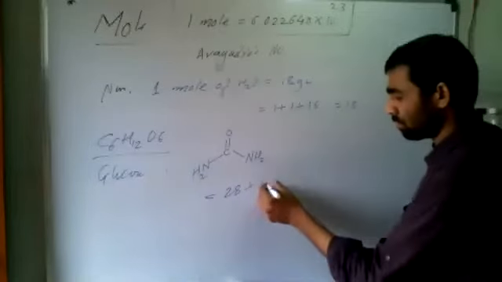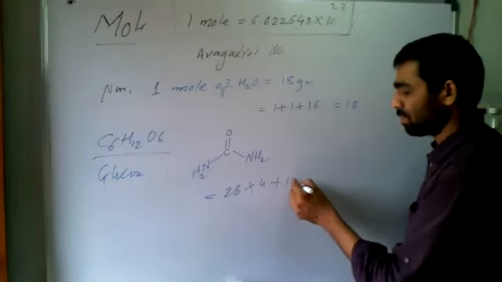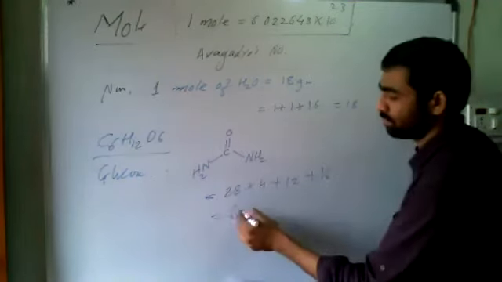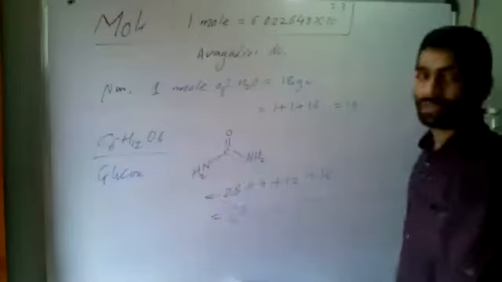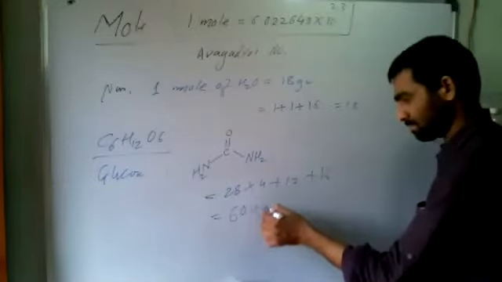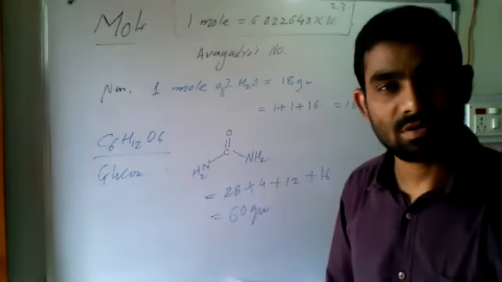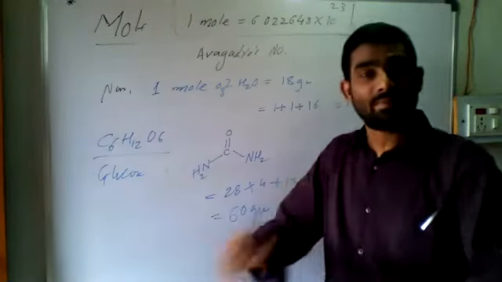How many hydrogen? 4, plus carbon 12, plus oxygen 16. This will give you 60 gram. So 60 gram is nothing but 1 mole of urea.